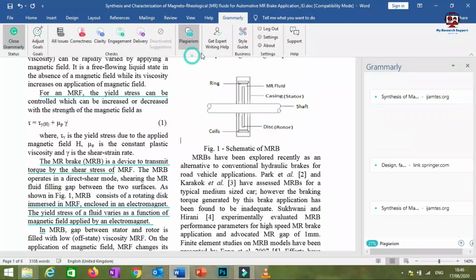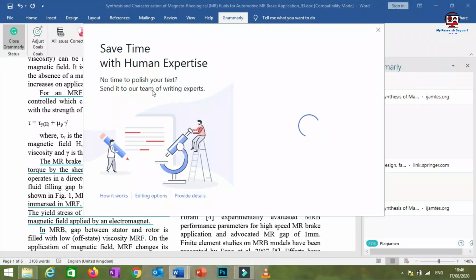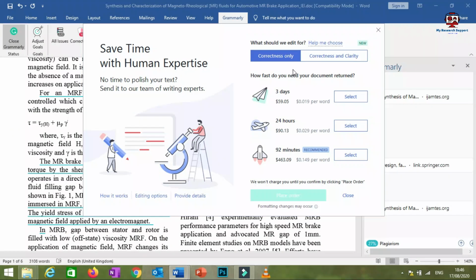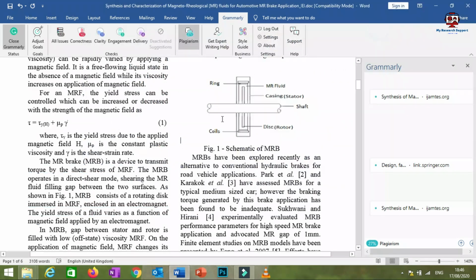And the next window is get expert writing help. It means if you have taken the activation of the software, but still you have to completely rewrite the manuscript, then you have to pay a little more, so that this will connect you to the Grammarly personnel, and they will have different plans. 59.5 for 3 days. If you pay $59, then within 3 days the Grammarly personnel will be able to correct your manuscript on their own, but for that you have to pay. But I'll never recommend this option to you.